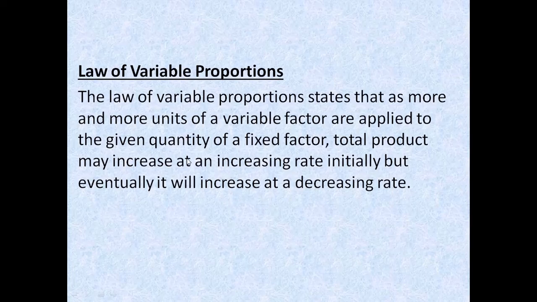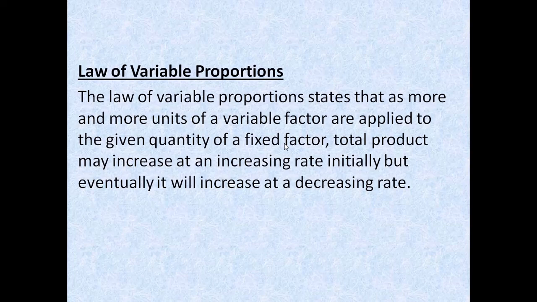So to a given amount of fixed factor, if you apply more and more units of variable factors, the total product will increase at an increasing rate initially.